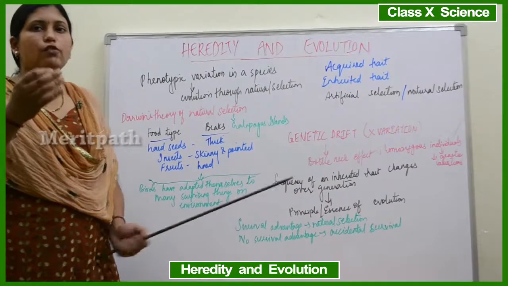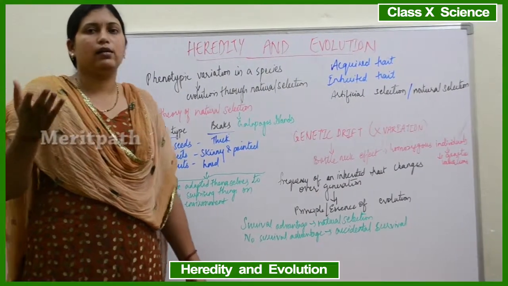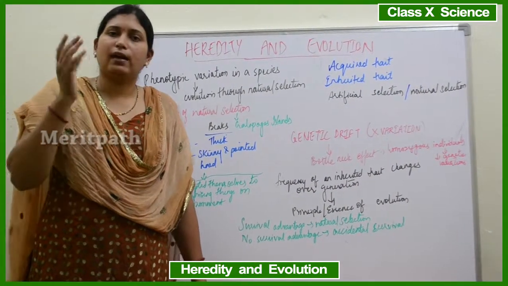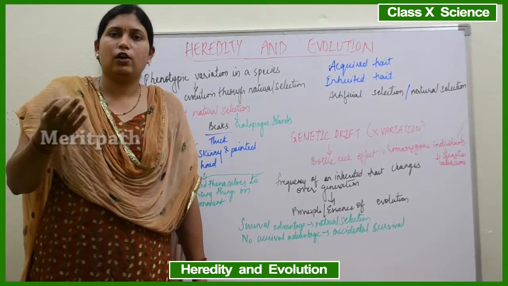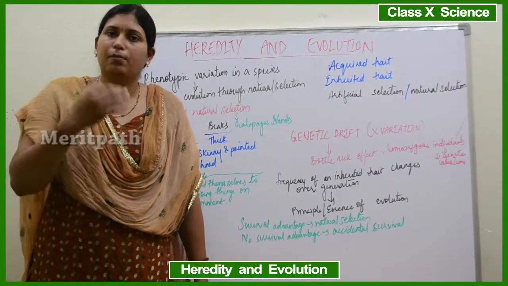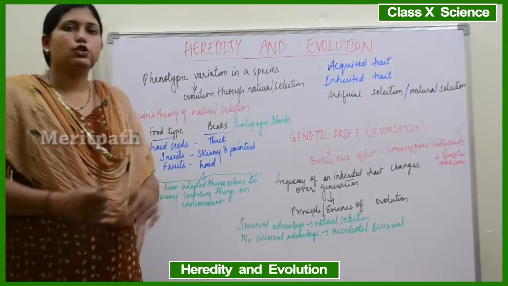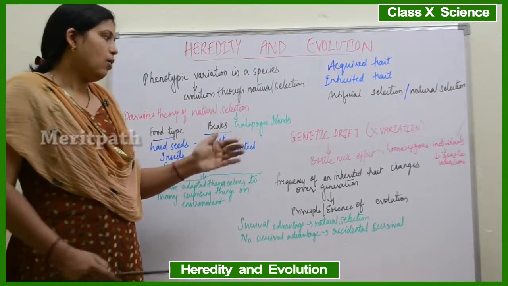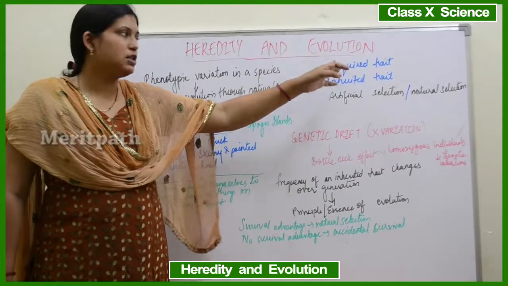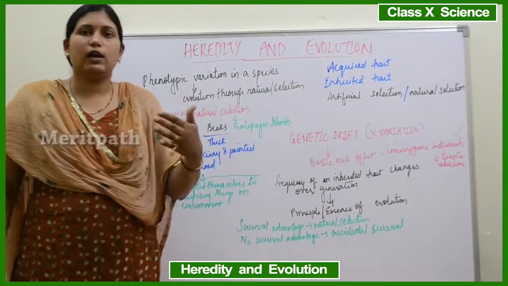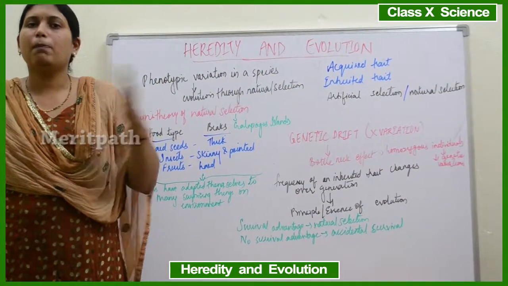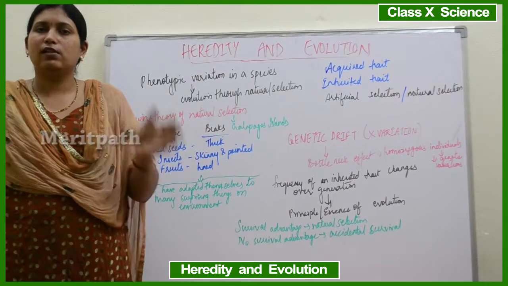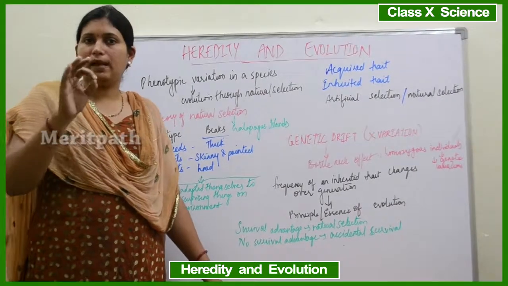The frequency of any inherited trait. What is an inherited trait? If your parents have attached earlobes or free earlobes, one of the traits will be inherited from the parents to you. So that is known as an inherited trait. What is an inherited trait and what is the difference between it and an acquired trait? Inherited traits come to the children from the parent generation. Offspring will receive the inherited trait from the parent generation.